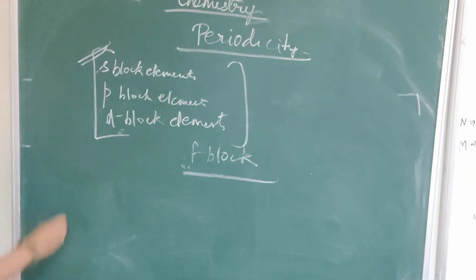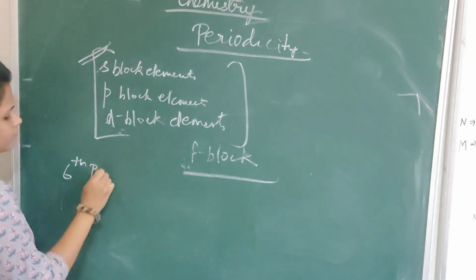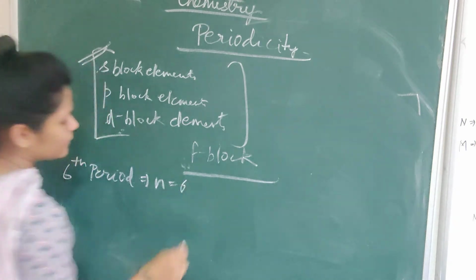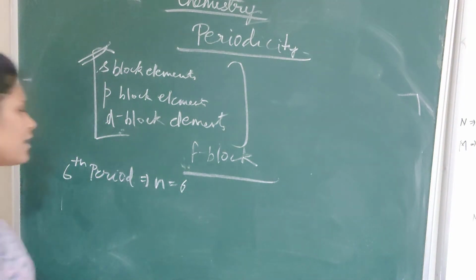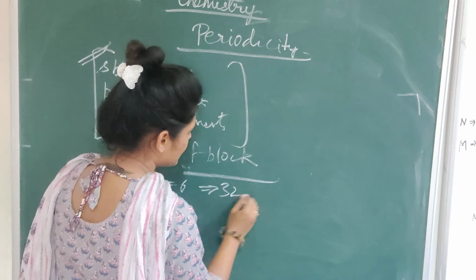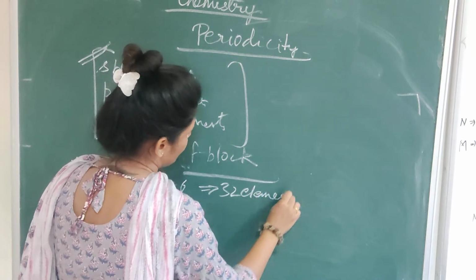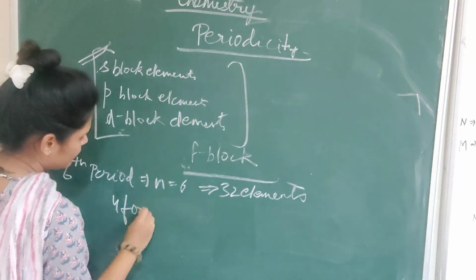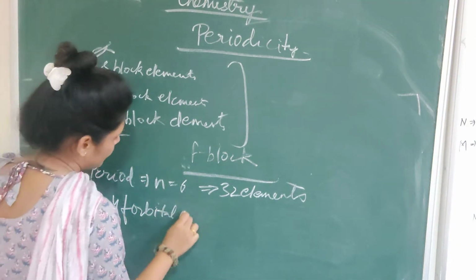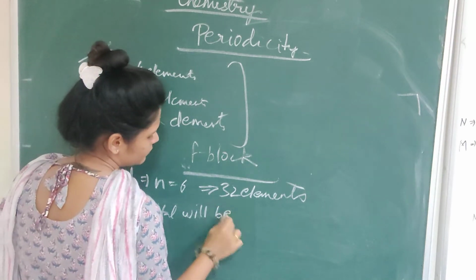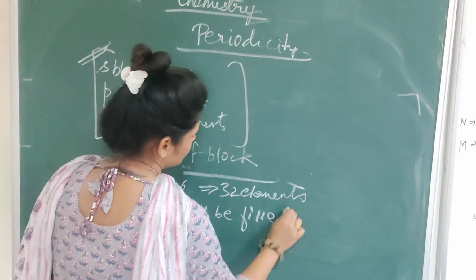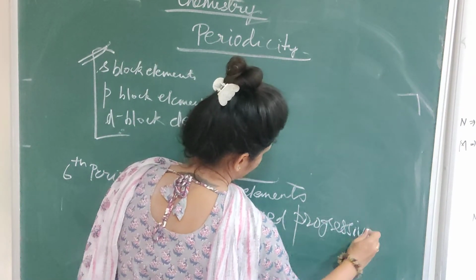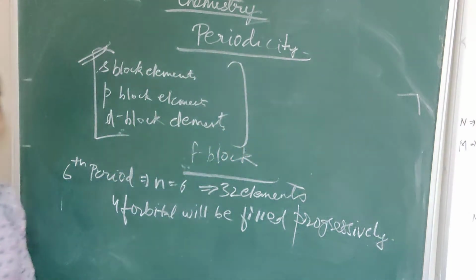Okay, so let us see. If we talk about sixth period, that means automatically principal quantum number will be 6. It will be having 32 elements. We have already discussed that. Okay, and in this basically 4f orbital will be filled. Right?